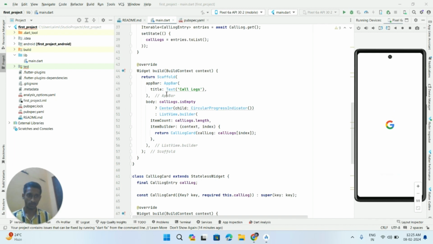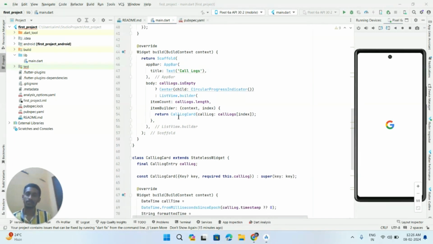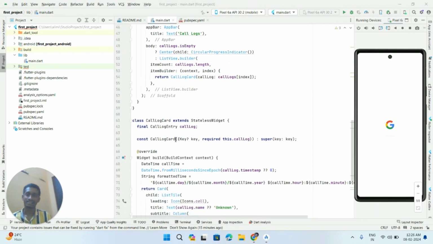Whenever it is going to fetch the call log from the call log details, it will check whether the call log is empty or not. If it is empty, it is going to indicate with a circular progress indicator that it is going to fetch. And if the call log is not empty, the list view builder method is called, and for each call log item that is present in the call log, the call log card class is called, which creates the card on which the information about the call log is maintained.